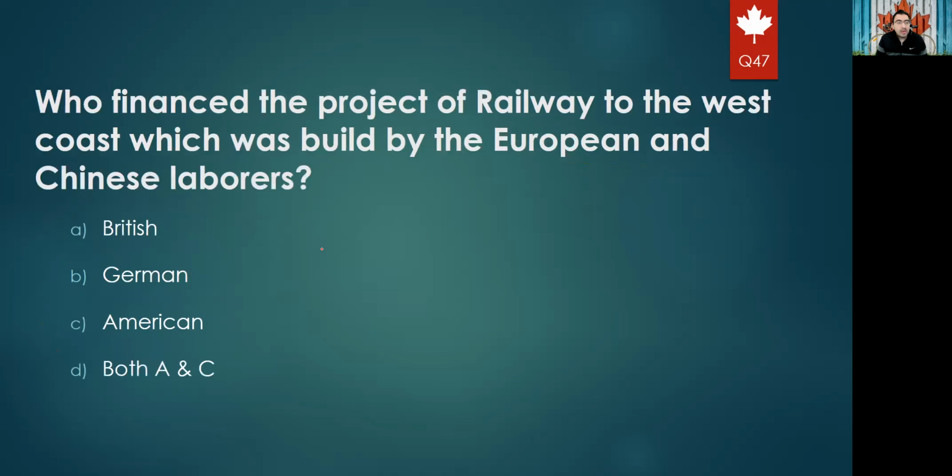Okay. Next question will be, who financed the project of the railway to the west coast, which was built by European and Chinese laborers? British, German, American, or both A and C. This part was not in the summary, but I just put it here so you know, because it is in the book. So the right answer will be A and C. Actually, America, the USA, also contributed financially to the building of the railway. So the right answer will be British and Americans.